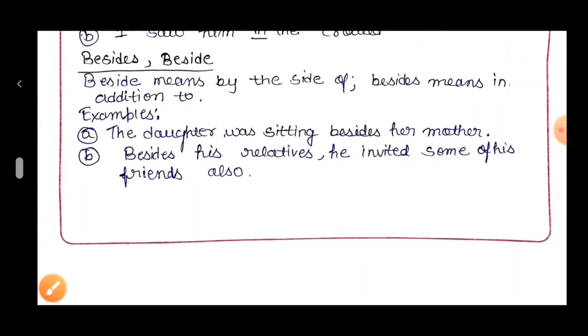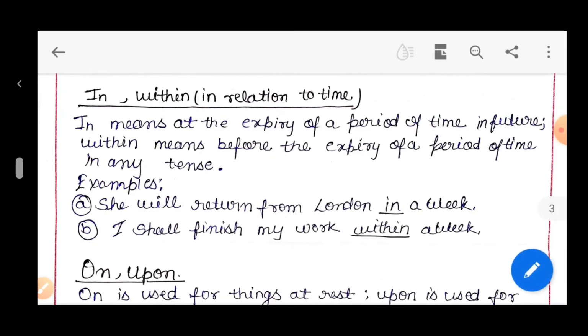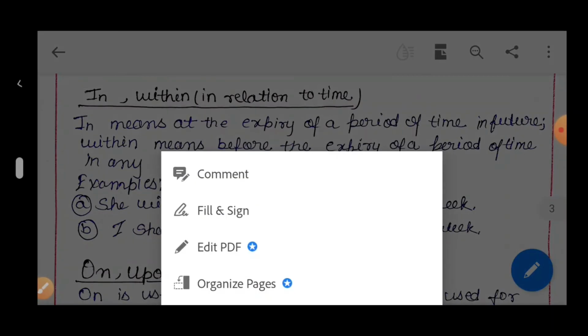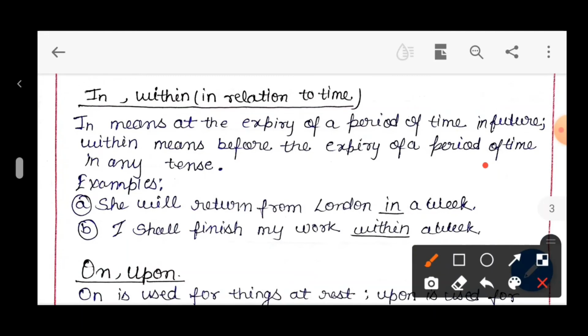We move to the next topic: in and within, in relation to time. Notice here, in means the expiry of a period of time in the future, meaning before the expiry of a period of time in any tense.